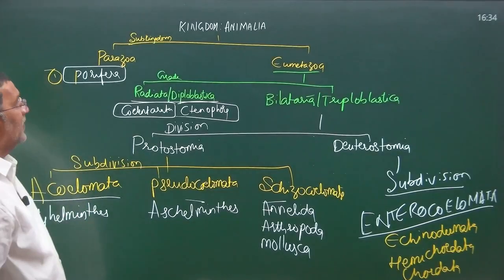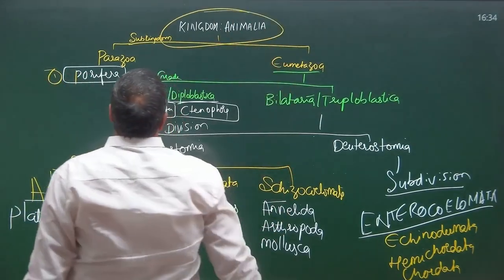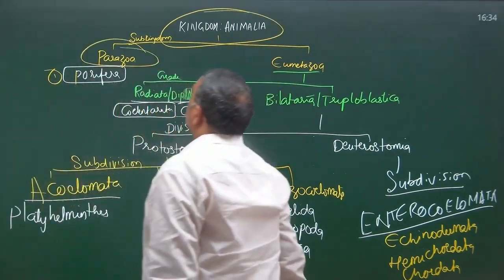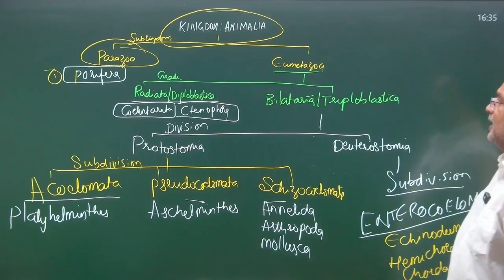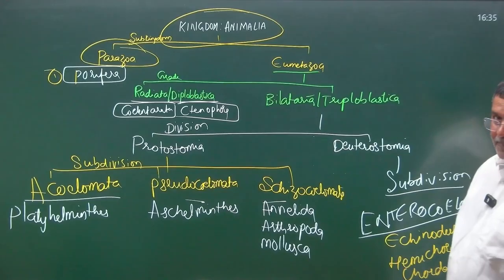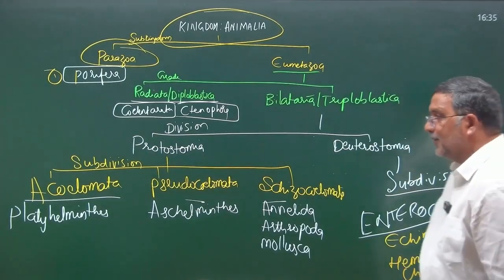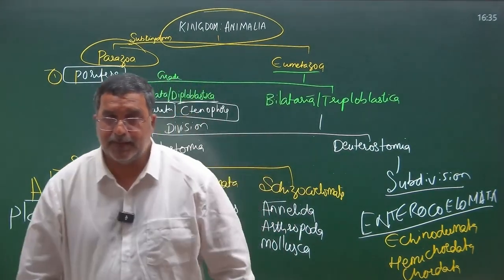Phylum Porifera, number 1. Phylum Porifera belongs to the kingdom Animalia, subkingdom Parazoa. What is this hierarchical position? Let us try to understand first of all.